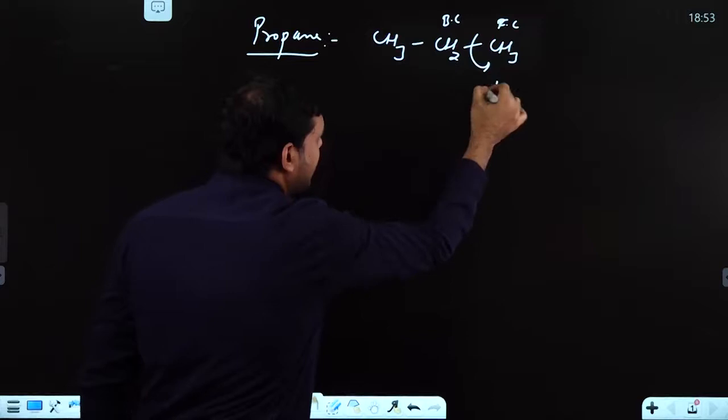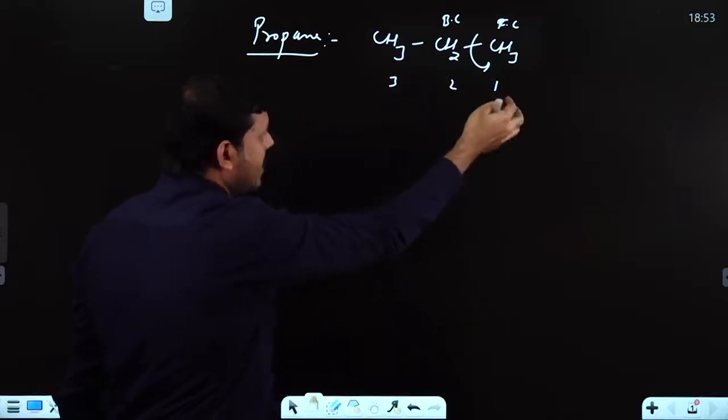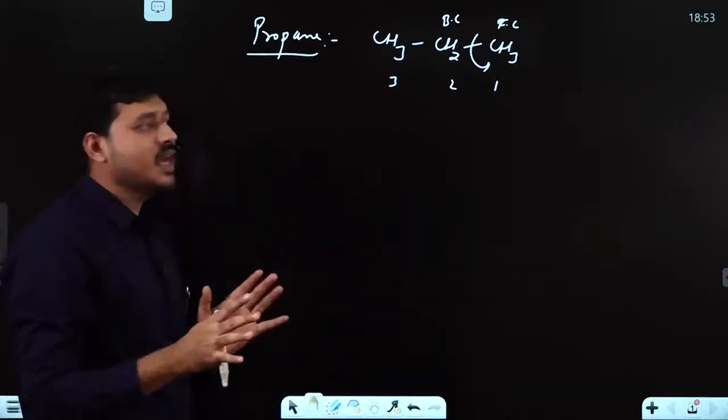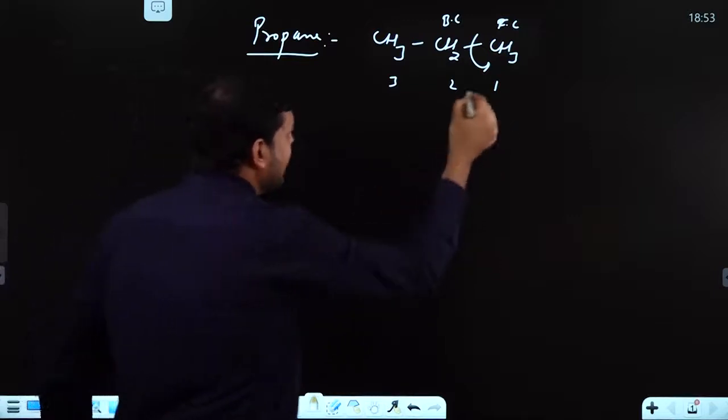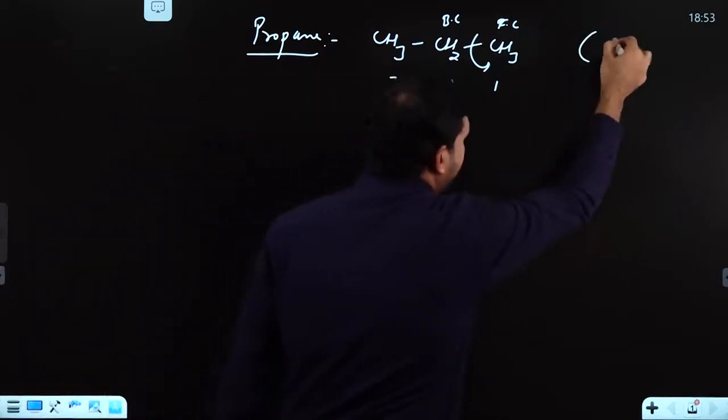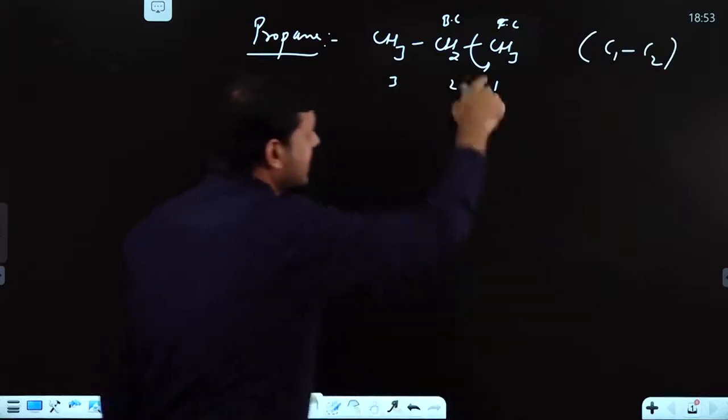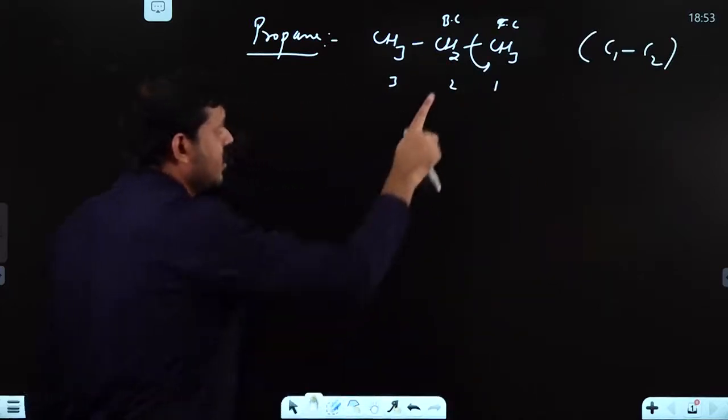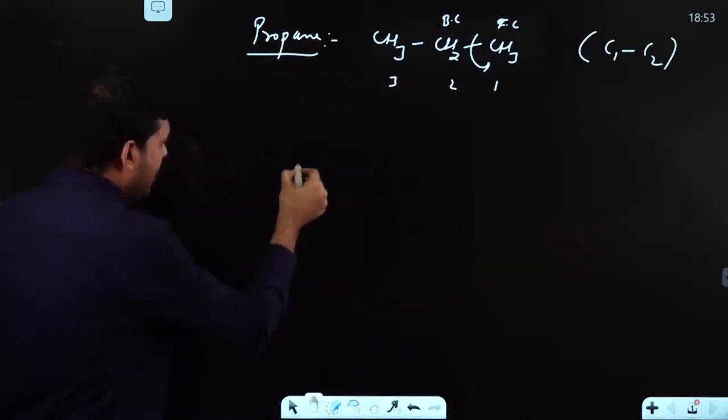As per the naming, this is 1, 2, 3. So this is propane, and as per the numbering, you have been asked to draw the conformer across C1, C2. This is C1, this is C2 as per nomenclature.